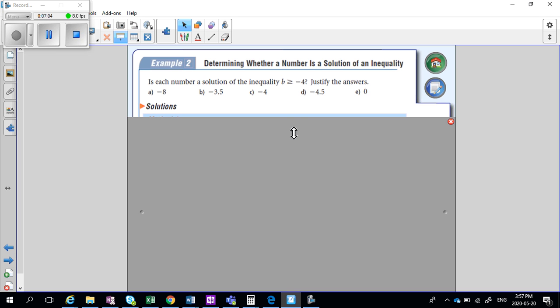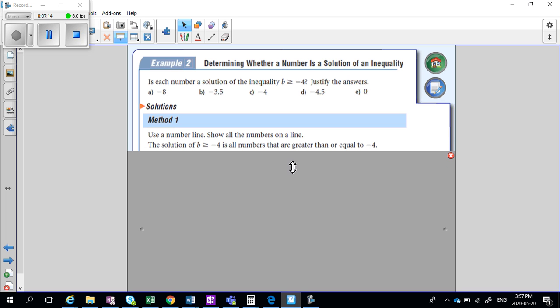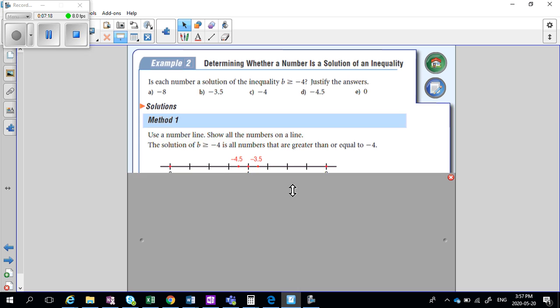Is each number a solution of the inequality B is greater than or equal to -4? Justify. Let's see how we do that. We can use a number line. If B has to be greater than or equal to -4, we put -4 on the number line, and -4 and everything to the right is acceptable.